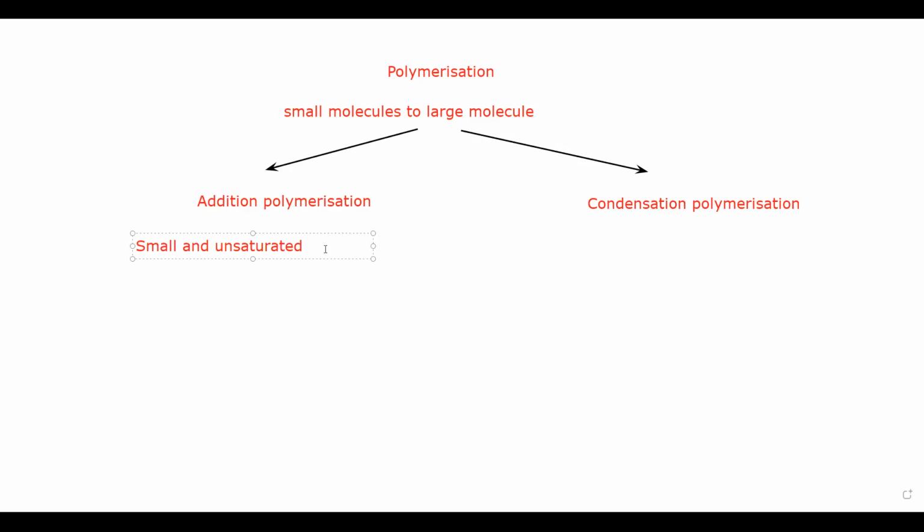So when small and unsaturated monomers join to form the polymer as one product, so small and unsaturated monomers join to form the long chain compound as a product, we call that addition polymer. Only one product is there. But what happened?